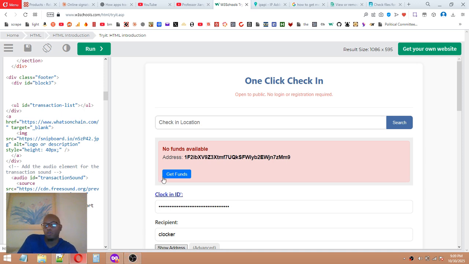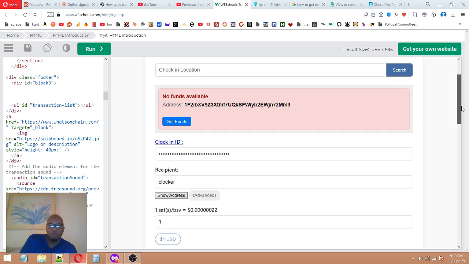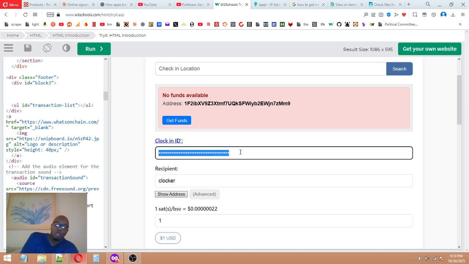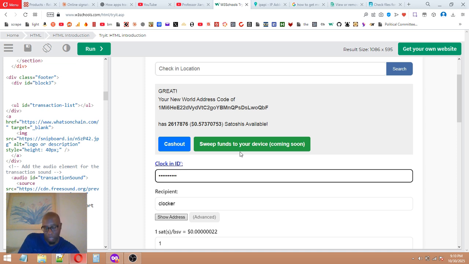This is a one-click, no sign-in, no registration time clock, just a very basic minimalist time clock or check-in. So you go to the site, scroll down, and your employees will have their own code. You give them a code, and with this code, it allows you to know who clocked in and what time they clocked in.